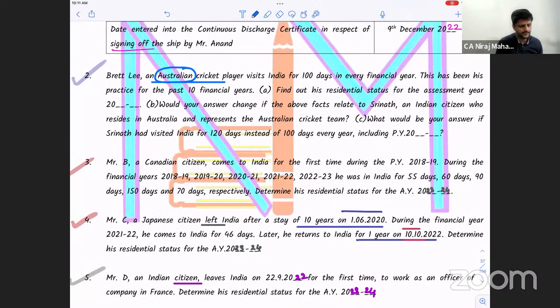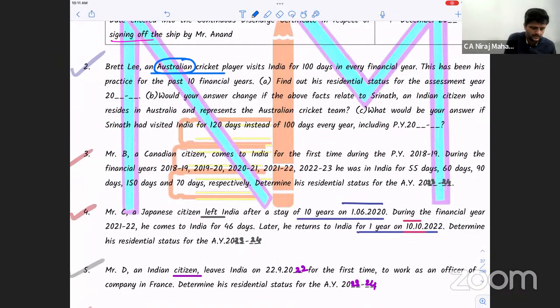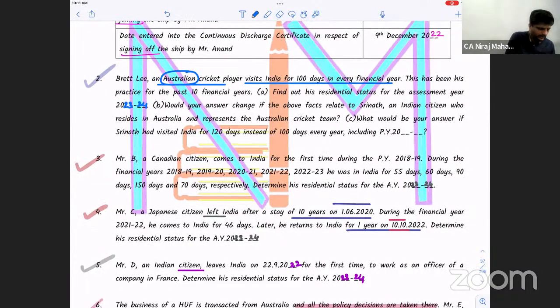Brett Lee, an Australian cricket player, visits India for 100 days in every financial year. This has been his practice for the last 10 years. Find out his resident status for the AY 23-24. Would your answer change if the above facts change? That we will see later on. We'll do the first case first. Okay, everybody?